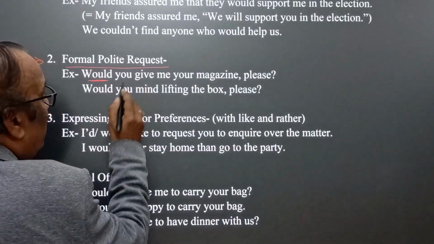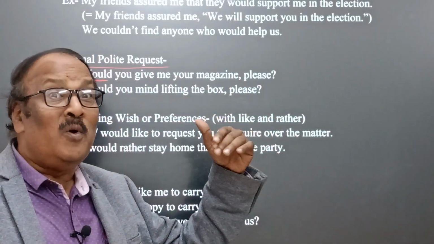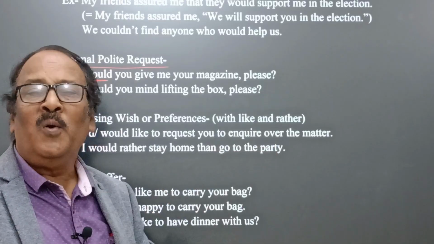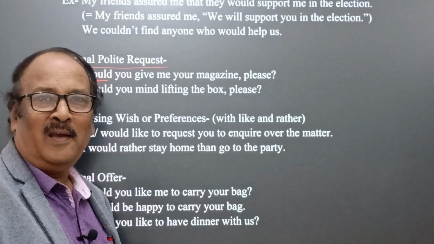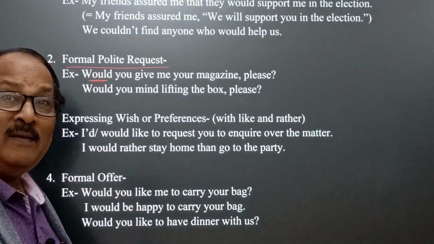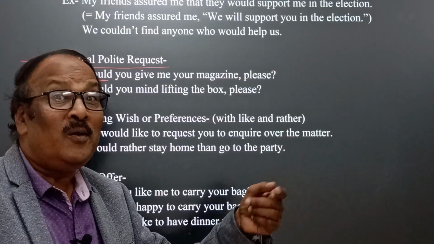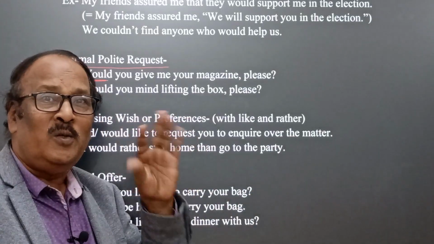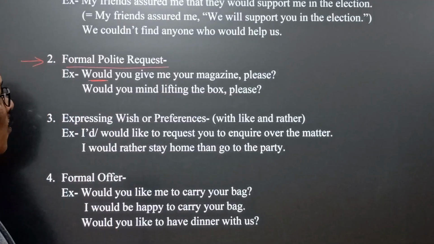How? See, would you give me your magazine please? For example, you are just asking your co-passenger who is reading his magazine, would you give me your magazine please? This is a polite way of requesting a person who is unknown to you. Now come to another example. Would you mind?